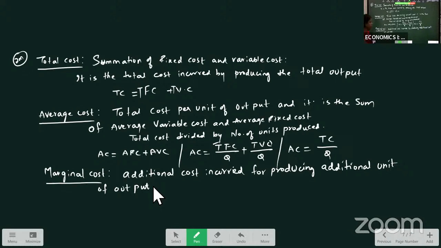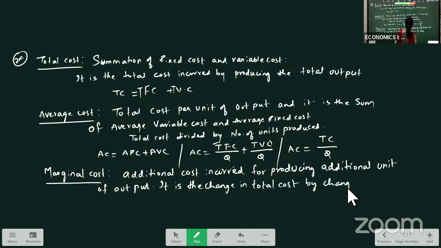It is the change in total cost with a change in output. Okay. So marginal cost means what? Additional cost incurred for producing an additional unit of output. It is a change in total cost with a change in output.